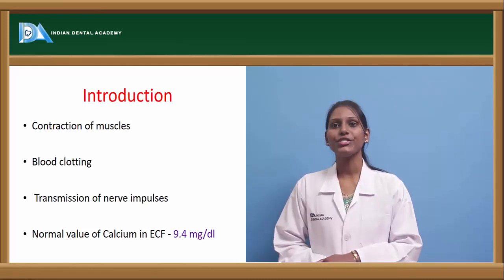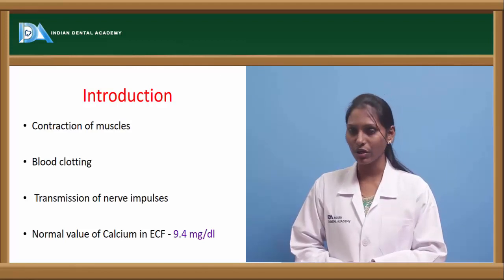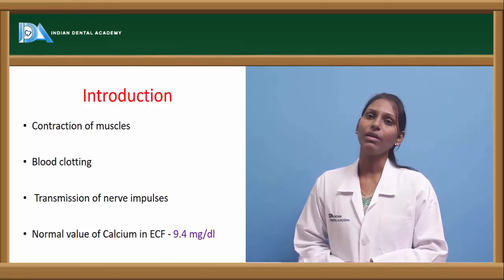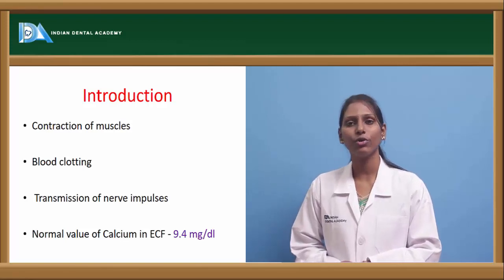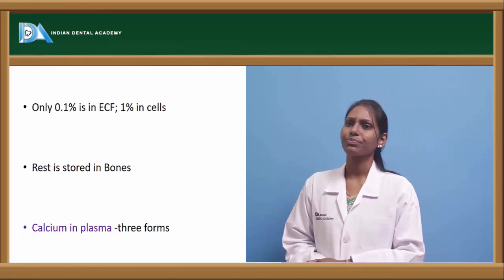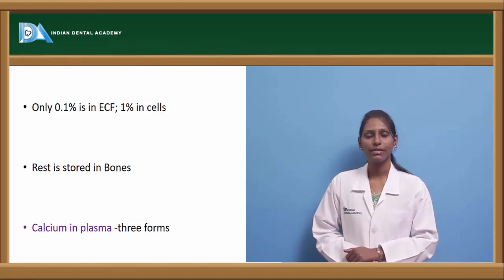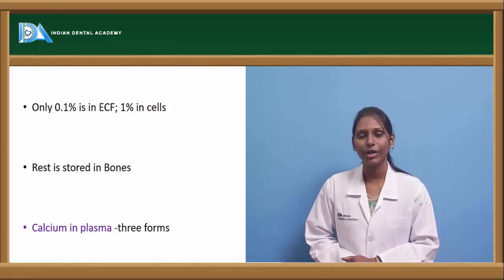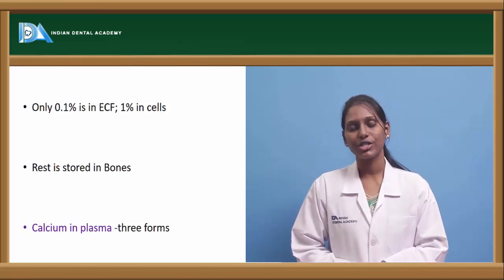As we have discussed, calcium is very much important for contraction of muscles. It is useful for blood clotting because it is one of the clotting factors, and it is also helpful for transmission of nerve impulses. What is the normal value of calcium within the ECF, that is, extracellular fluid? The normal value is 9.4 milligram per deciliter. Only 1.1% is in the extracellular fluid and 1% is in the cells, and the rest is present in the bone. About 99% of the calcium of the body is present within the bone. Hence, bones are called the reserves or stores of calcium within the body.